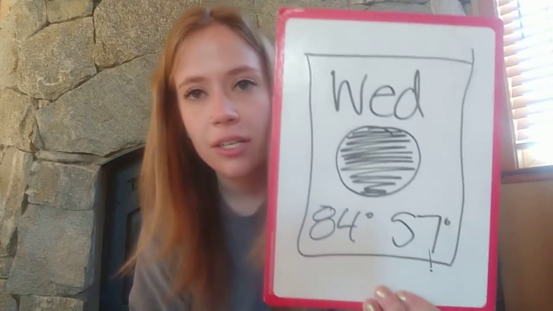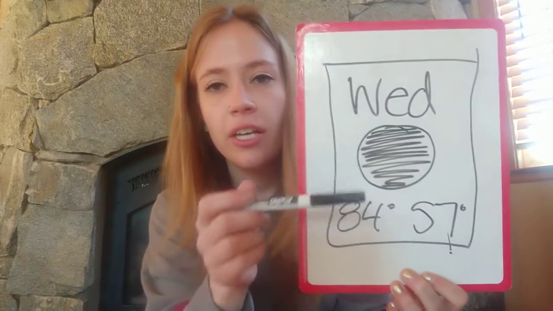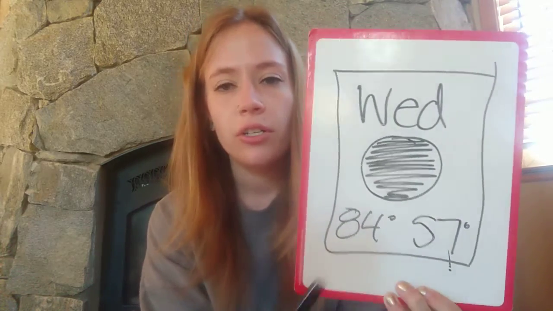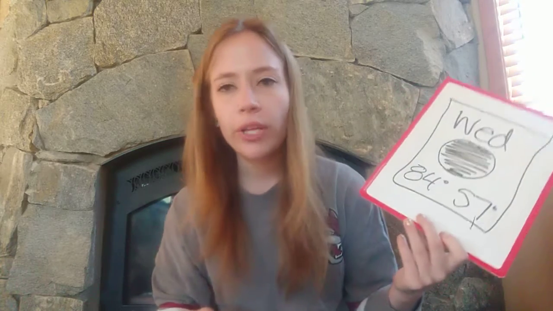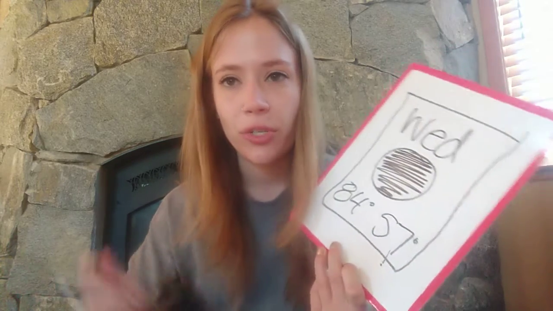And when you have that blue box, so I'm going to go ahead and draw, so blue box, and then W-E-D, which is short for Wednesday. And then our type of weather, and it's just a nice big old sun. And then we have two temperatures, 84 degrees and 57 degrees. So if you have your blue box around Wednesday, it should look like this. So blue box, W-E-D, Wednesday, type of weather, and our two temperatures. We're only going to look at our highest temperature tomorrow though.